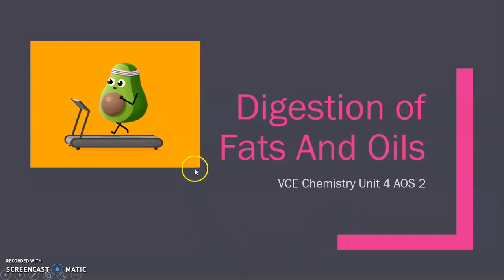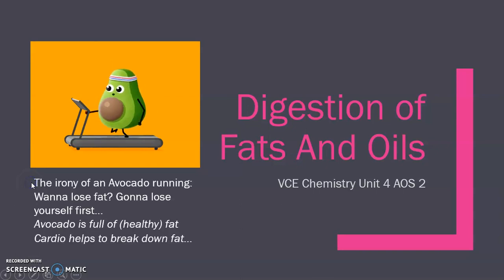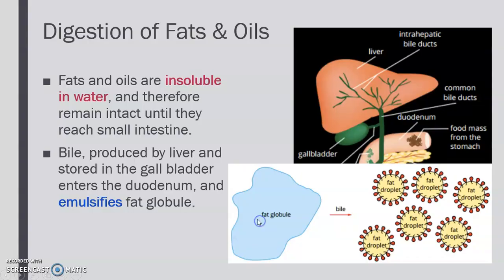So before we start, I'm going to pause here for a while and ask you to think about what's the irony of this animation here. It's an avocado running. Okay. Most people who do cardio these days want to lose fat. And avocado, hint hint, is full of, although healthy, but fat, right? So it's literally living the slogan of wanna lose fat, gonna lose yourself first. Oh ha ha ha. Right.